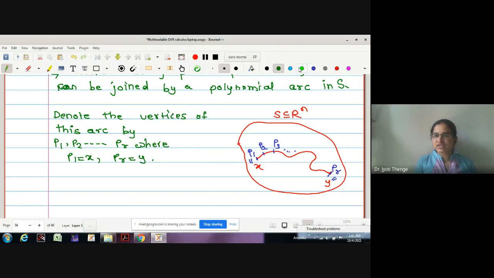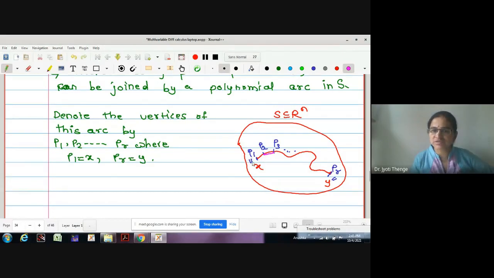If I consider these 2 points P1, P2, I have taken them so near that whatever line I join between P2 and P3 is going to almost resemble the arc. And as this arc is lying in S, one can say that the line segment joining the 2 points is going to lie in the same set. Is this point clear to everyone?